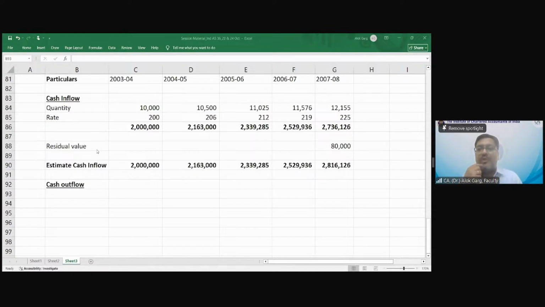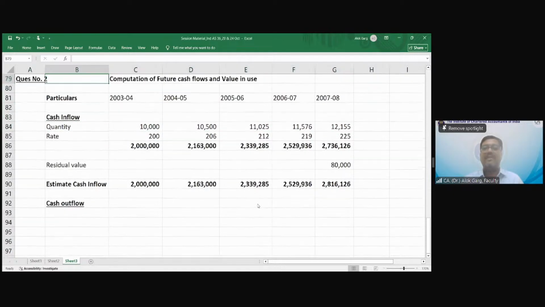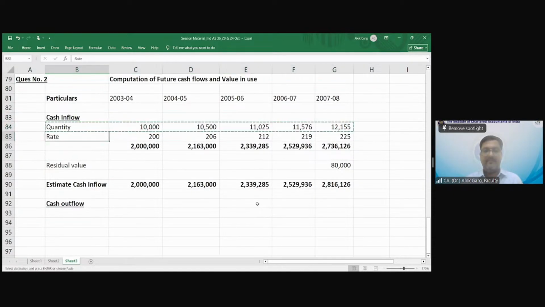Quantity is not given for the cost, so the same quantity as for the cash inflow will be there for cash outflow also. 10,000 is there. What is the rate of the cost?